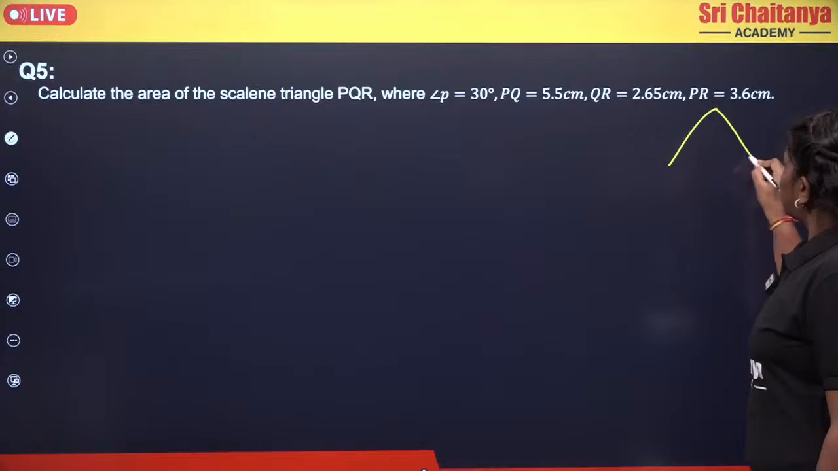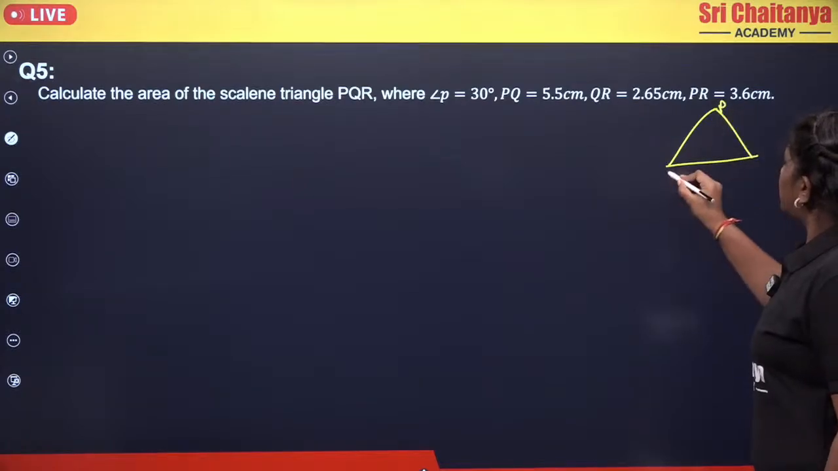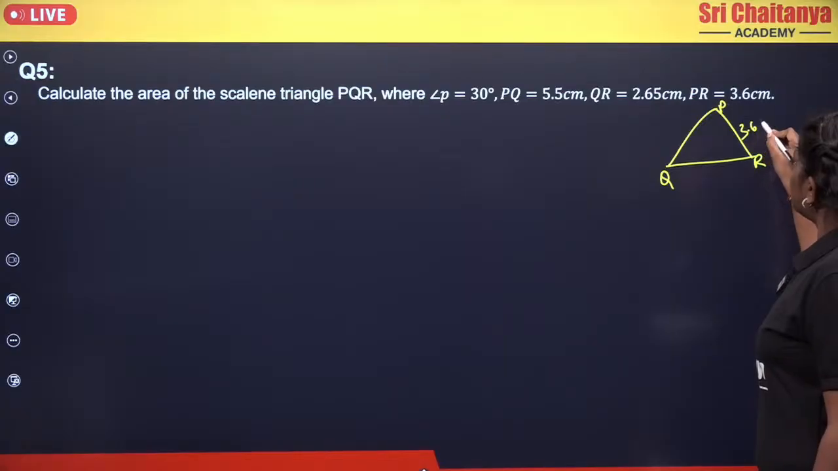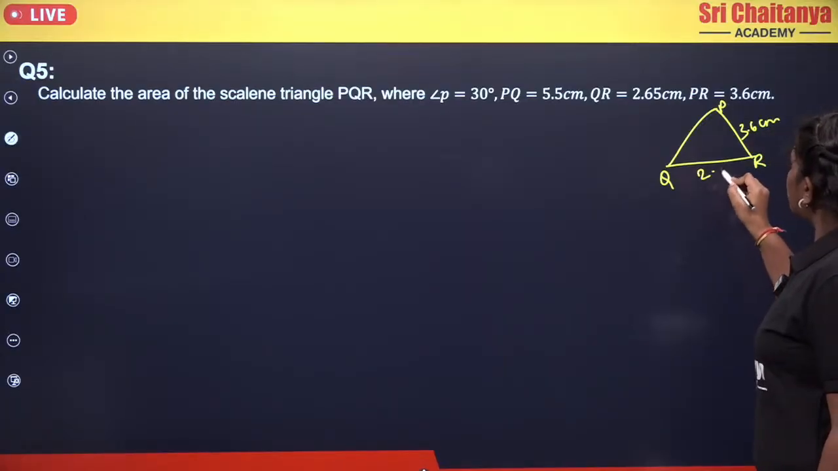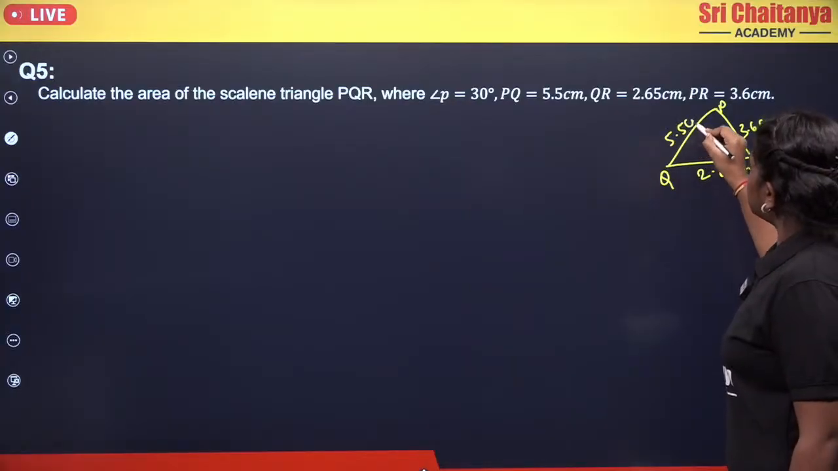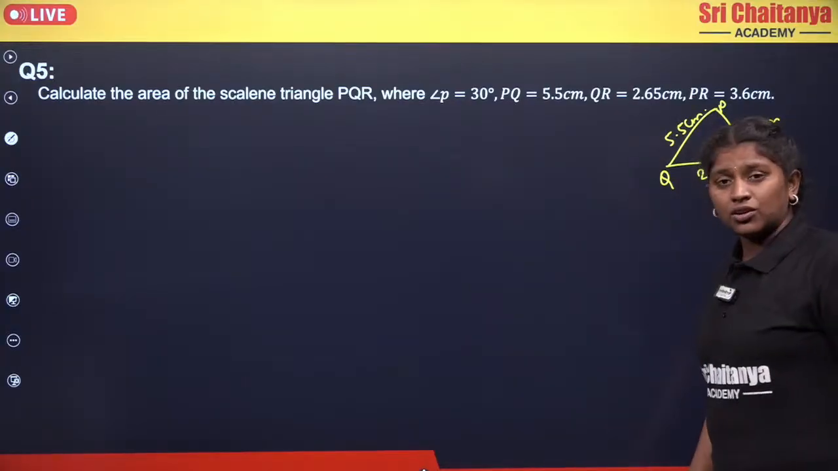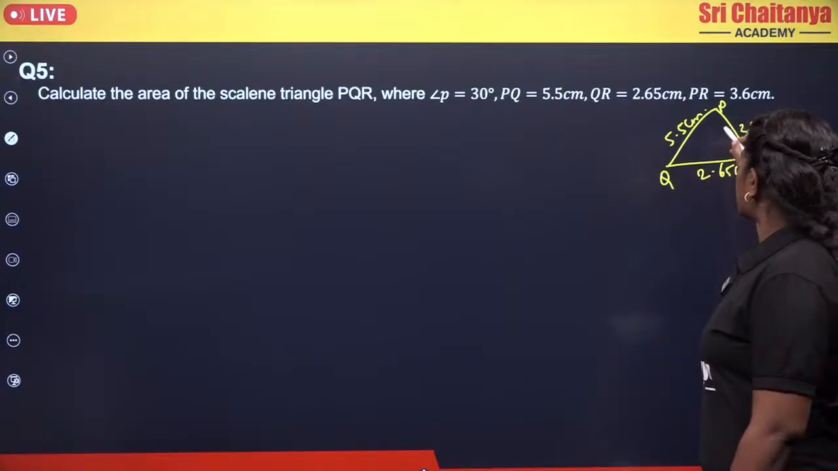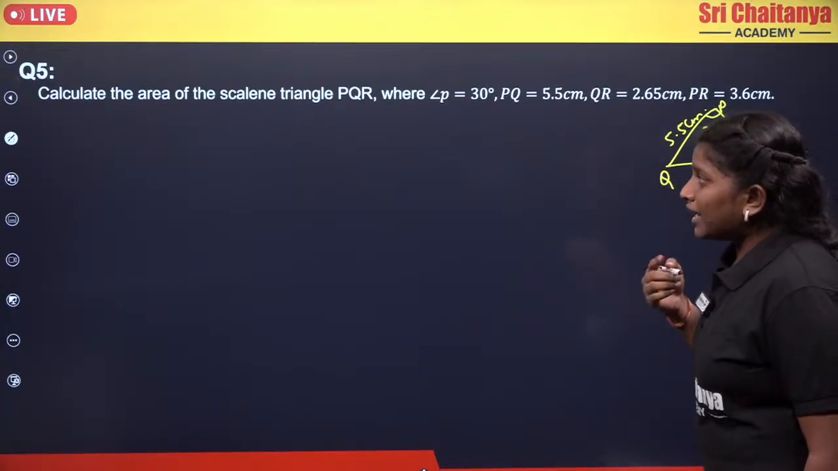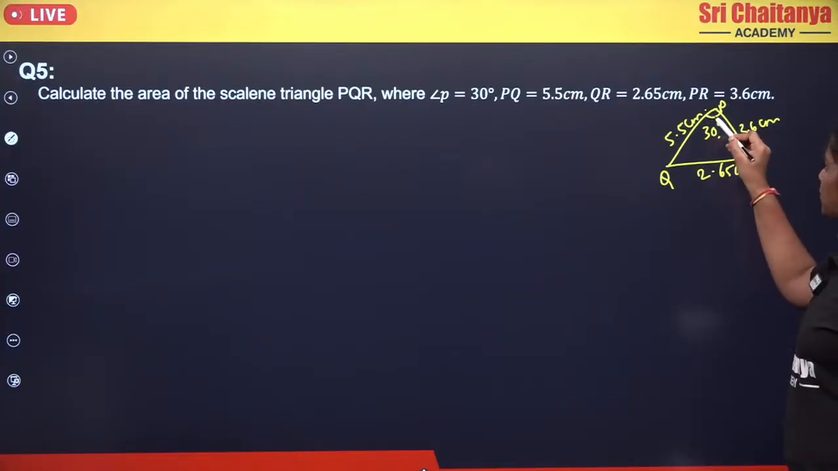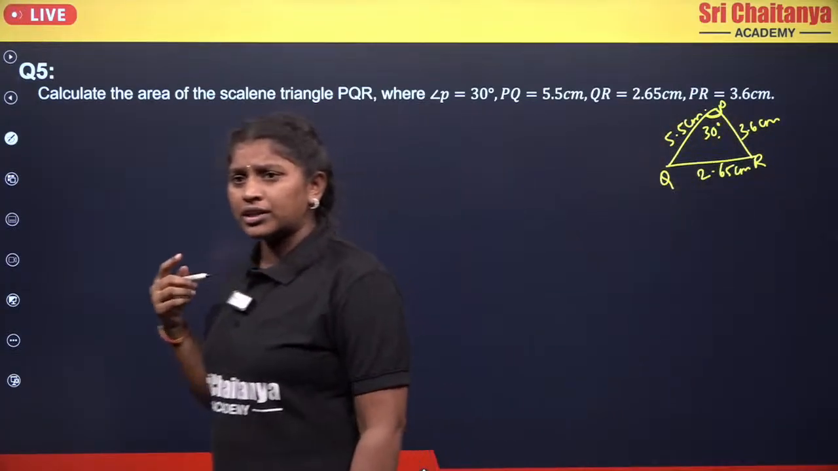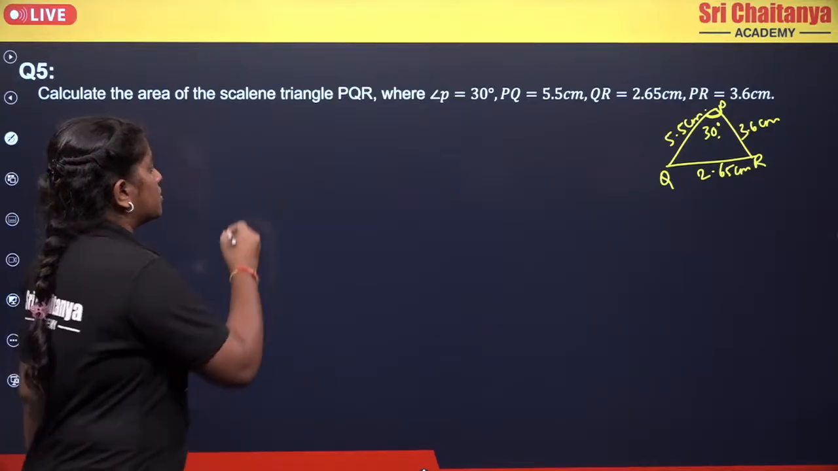So here we are taking the triangle P, Q and R, okay, where PR equals to 3.6 centimeters and QR equals to 2.65 centimeters and PQ equals to 5.5 centimeters. Okay, they gave the three of the sides and they gave angle P equals to 30. So now they are asking us to find the area of the scalene triangle. So here they gave the angle P equals to 30. So in the place of sin C, we are just going to take the sin P.